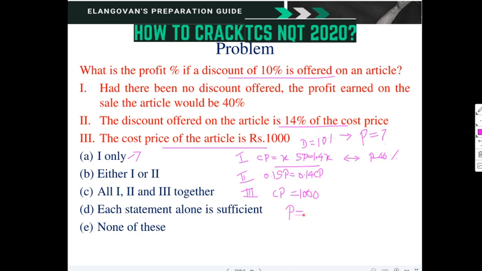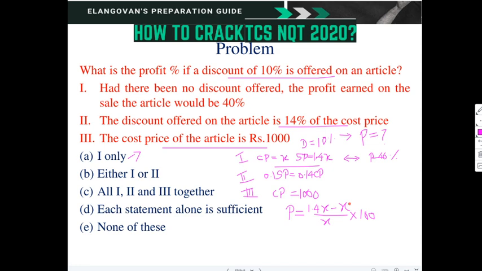Profit percentage is equal to (SP minus CP) divided by CP into 100. What is SP here? From the first statement, there is no discount, so it is (1.4x minus x), where x is the cost price, divided by x into 100. So we will be getting 40%.